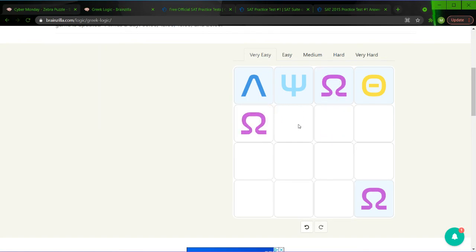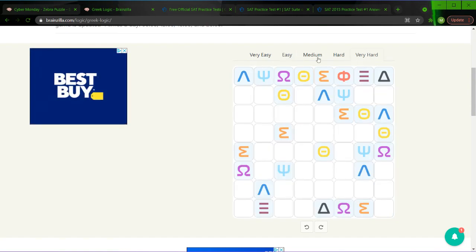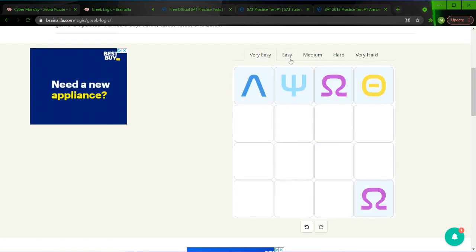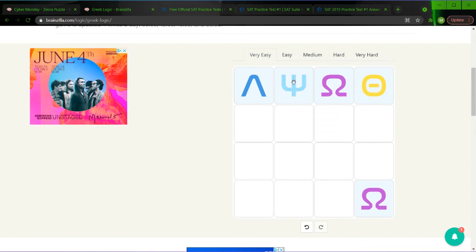We know the Omega has to go. Oh, sorry. I should explain these puzzles. So basically, same thing. There's a grid, 4x4, 5x5, all the way up to 8x8, which is insane. On these grids, you have different symbols. You have triangle dude, you have pitchfork dude, you have omega and theta. I just use pitchfork dude and triangle dude because I don't know what they're called, and I don't have to for this game.